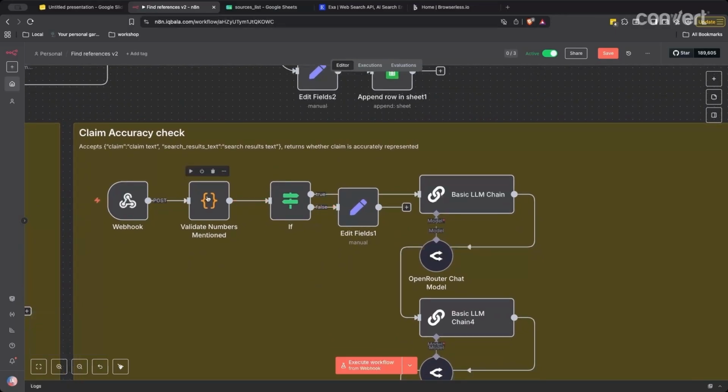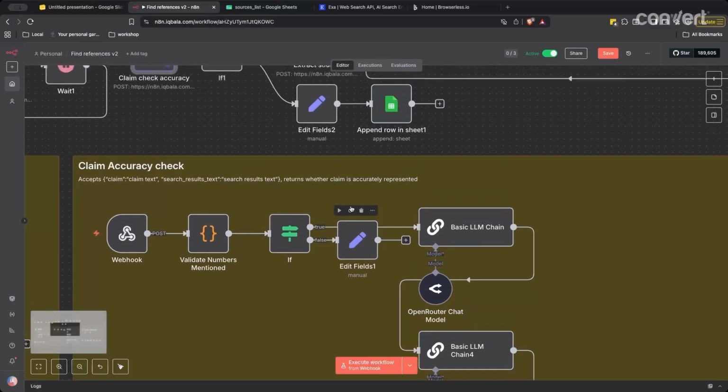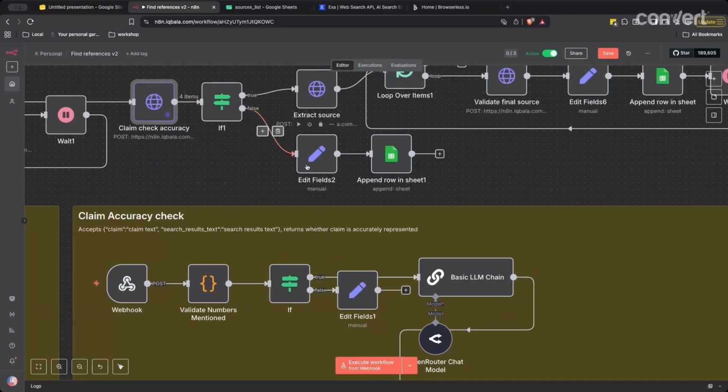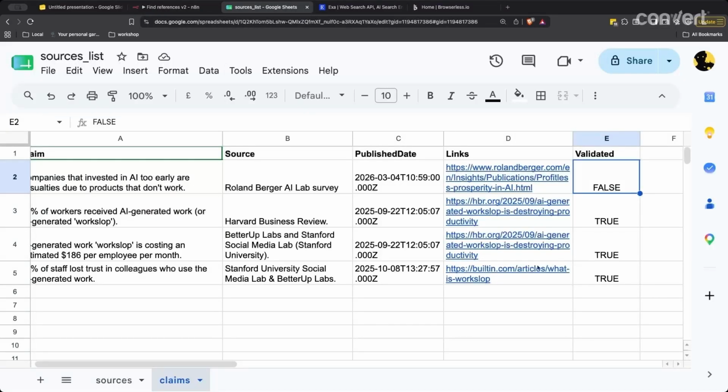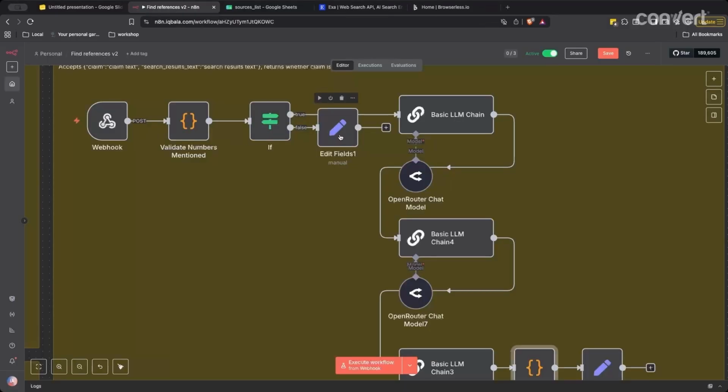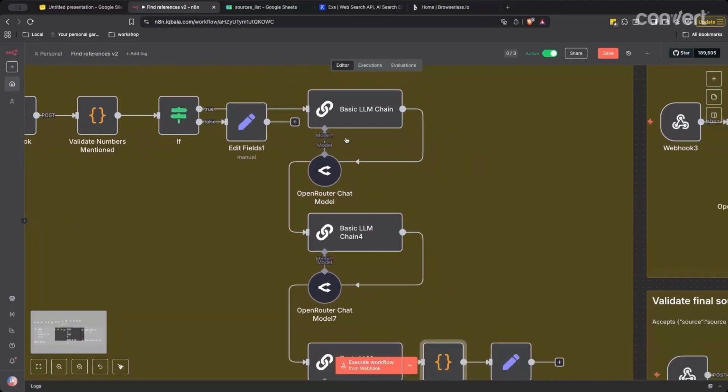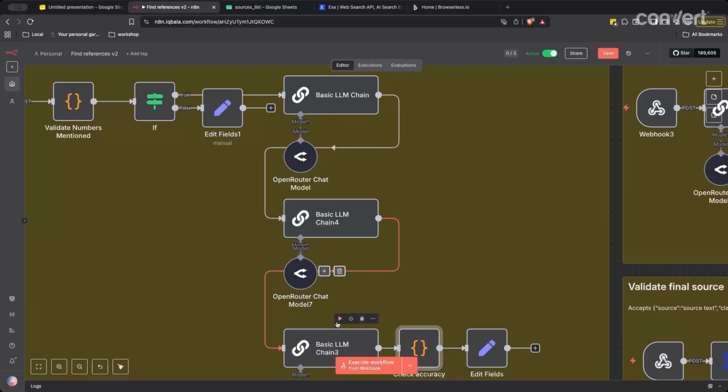whereby the first one checks whether the claim mentions any numbers and validates, using regex, whether that number exists within the search results text. If it doesn't, then this fails the claim accuracy check and the spreadsheet gets updated with a false. So now if the numbers do exist and they have been validated, it goes through to this next check, which basically checks the accuracy of the search results text to the claim. Is the claim an accurate reflection of the search result text?